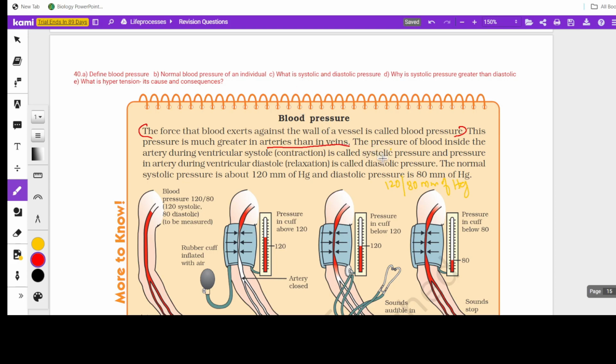Now systolic and diastolic pressure. Systolic pressure is the pressure we calculate at the time of ventricular systole. Systole is contraction and ventricular diastole is relaxation. So that is systolic and diastolic pressure. The average blood pressure of a normal human being is 120/80 mm of Hg, where 120 refers to the systolic pressure and 80 refers to the diastolic pressure. Systolic pressure is due to the contraction, so the pressure will be more there. Ventricular contraction, where the blood is carried to the whole body.